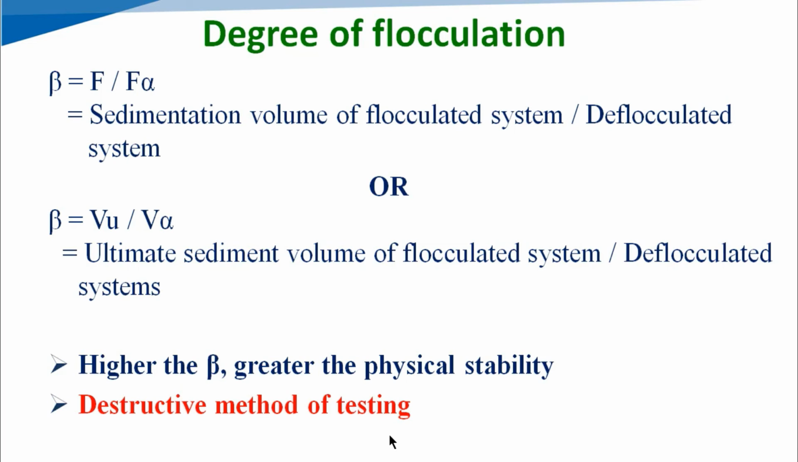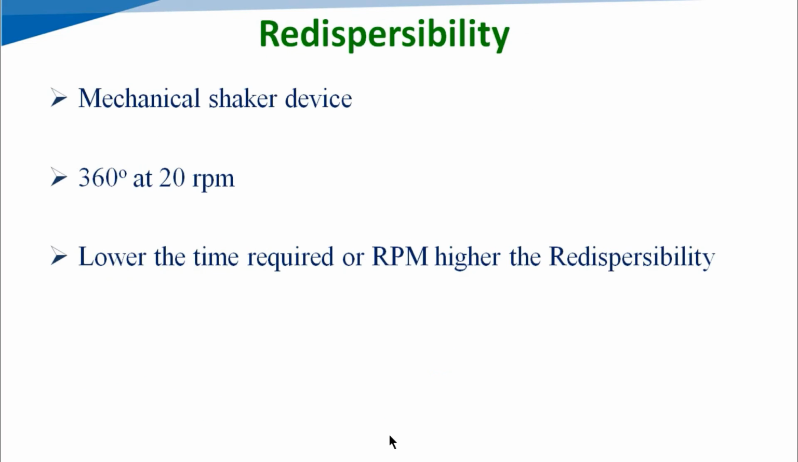Here the method is destructive in nature. These two methods that we have seen, sedimentation volume and the degree of flocculation, both indicate the behavior of the sedimentation. That means with the help of these two methods we can determine the sedimentation nature. After the sedimentation, it is very important to check the redispersibility of our product.